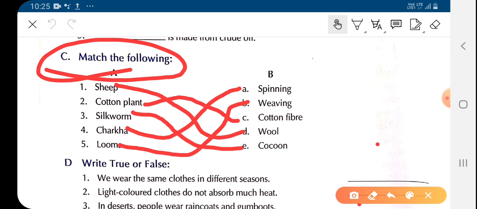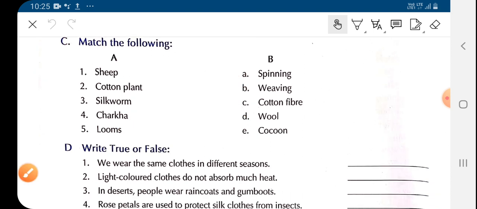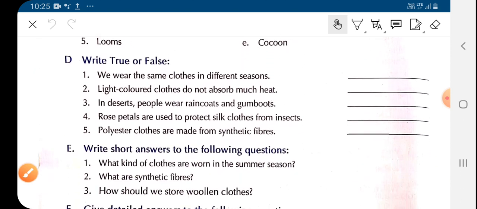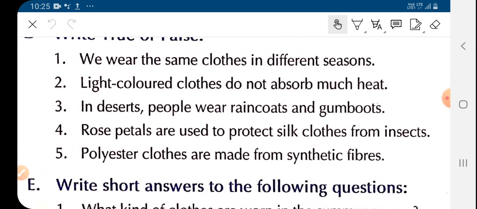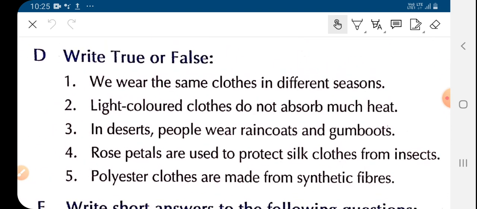Now children, we'll start today's topic. Today we are going to start from question number D. This is question number D. Write true or false. Children, we wear the same clothes in different season. Do we wear same type of cloth in different season? No, we don't wear same type of cloth in different season. So you will write here false.